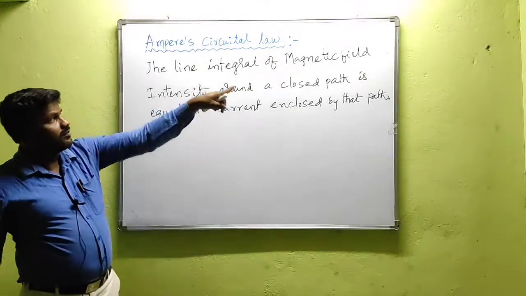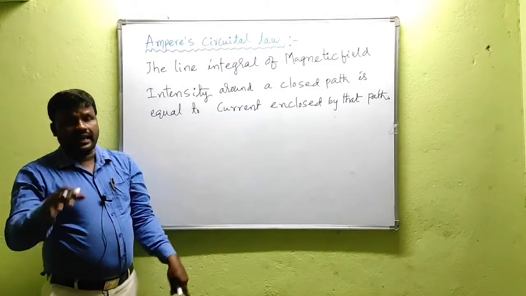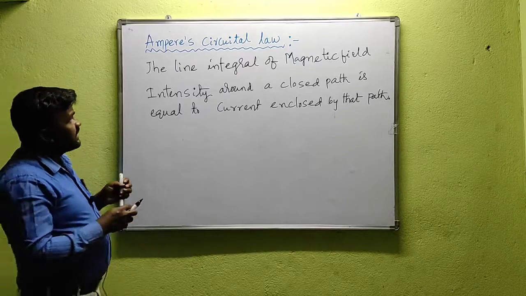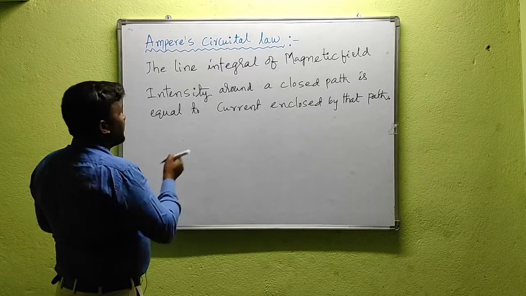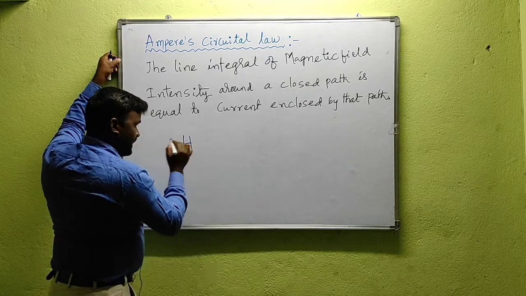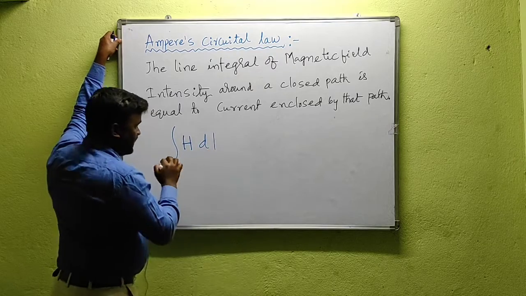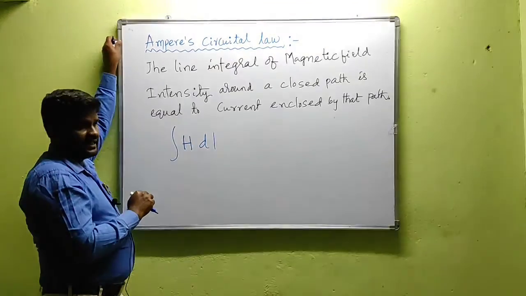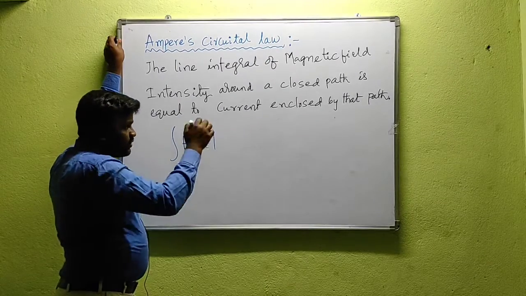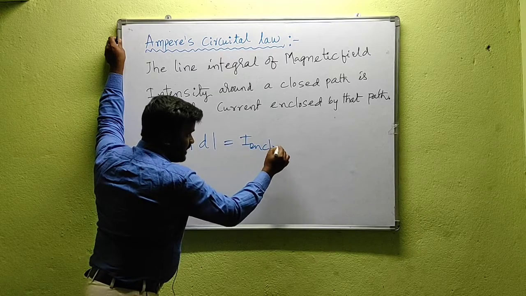The line integral of magnetic field intensity around a closed path is equal to the current enclosed by that path only. Mathematically it can be written as follows. The line integral of magnetic field intensity is represented by H dl. It is a vector quantity, and this one is also a vector quantity. It is equal to the current enclosed by that path, that is I enclosed.